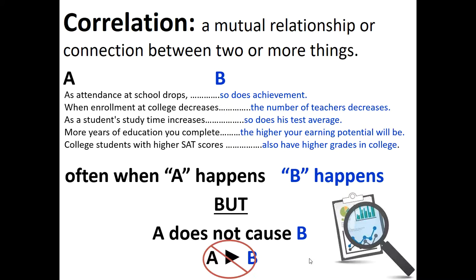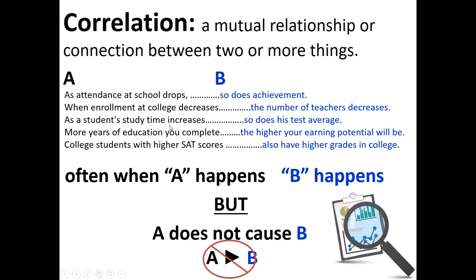So again, correlation does not mean causation. They're two separate things. Correlation says when A happens, B tends to happen. Causation says A causes B. We are not saying that here. When attendance drops, so does achievement. Sure, maybe, but there could be other things causing achievement to drop.